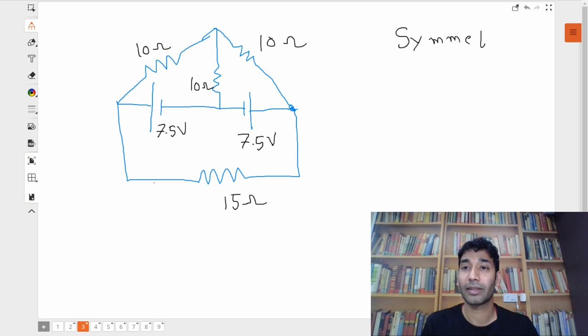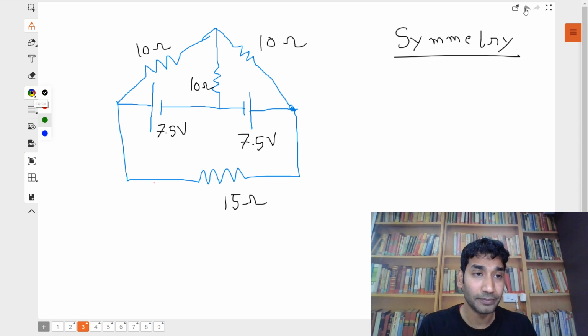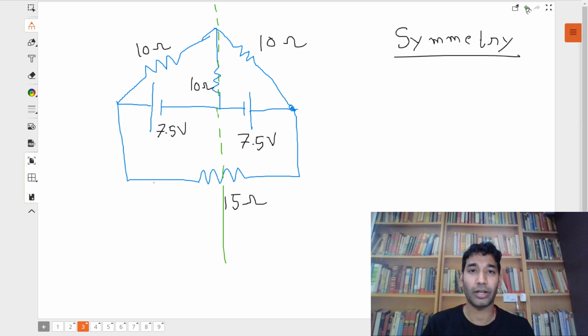This method is symmetry. Now listen very, very carefully, each and everyone. It's important. Now I'm going to draw a line here. This is that line. Can all of you see and sense that this green line which I drew behaves as a symmetrical line dividing this circuit into two symmetrical parts? Yes or no? My dear students, tell me. I want your responses, please.